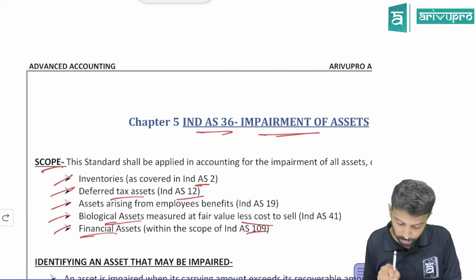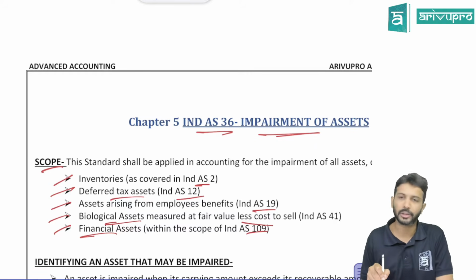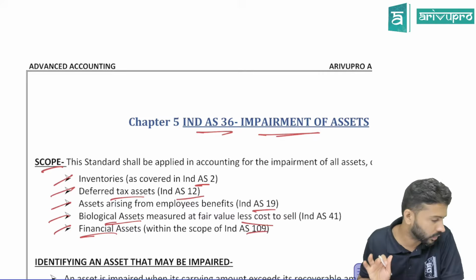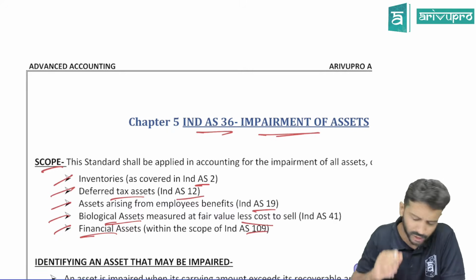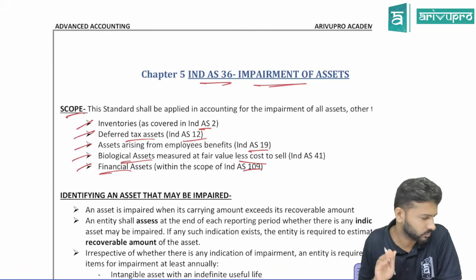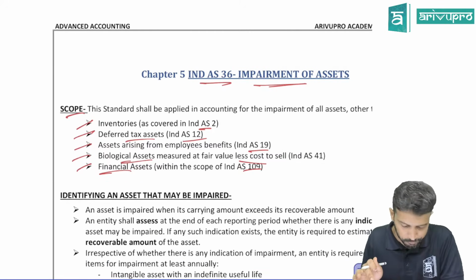So how can employee benefits be assets, sir? We'll study in IND AS 19. There could be some assets relating to that as well. When I come to IND AS 19, I'll tell you. For now, let's not worry about that. So these are some of your exclusions. If you can remember them, or at least go through them, just to be on the safer side, in case they decide to ask an MCQ or whatever.